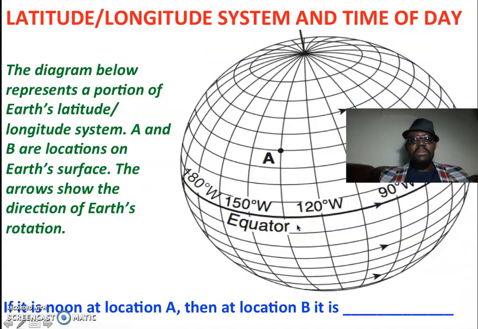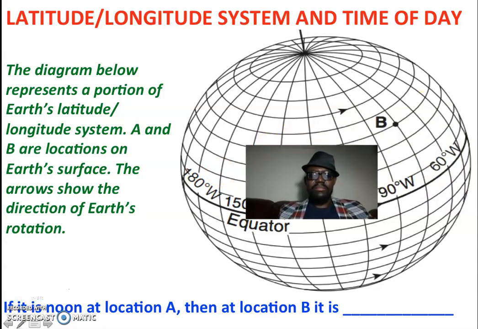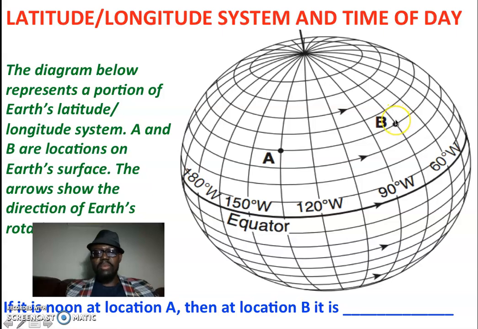Here we see a diagram below that represents a portion of Earth's latitude and longitude system. Point A and point B are locations on Earth's surface. The arrows show the direction in which the Earth is rotating. So the Earth is rotating from left to right, from west to east.